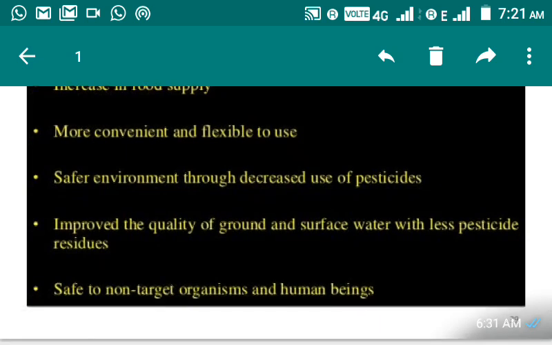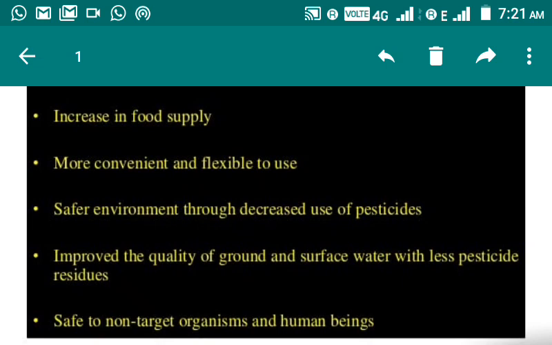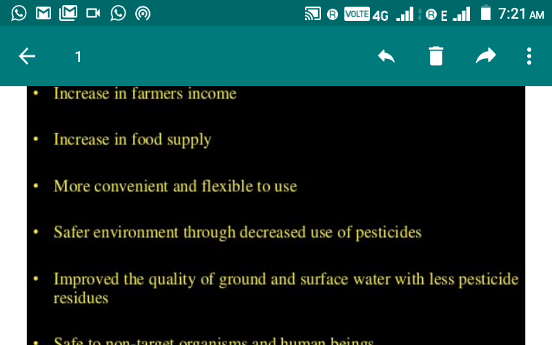So students, in this way we have seen some of the examples of transgenic crops, how transgenic crops are developed, some of the historical backgrounds, and some of the terms. So in this way today we have completed transgenic crops.